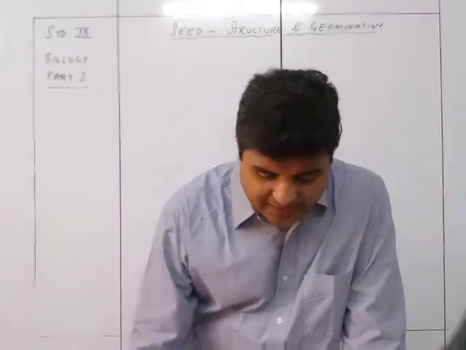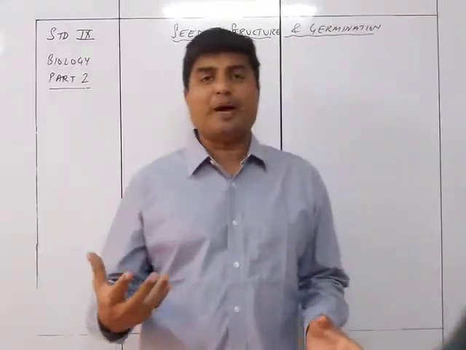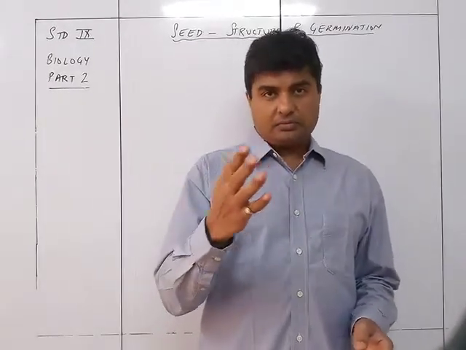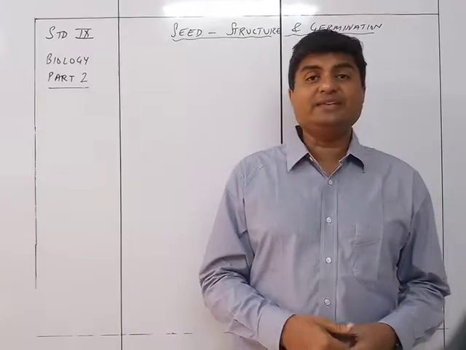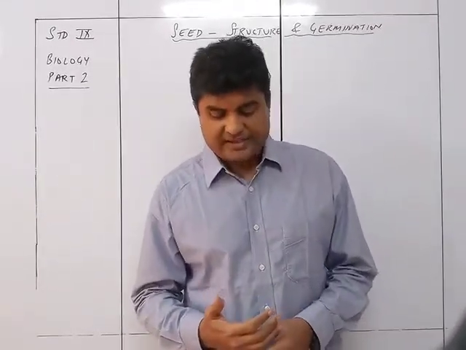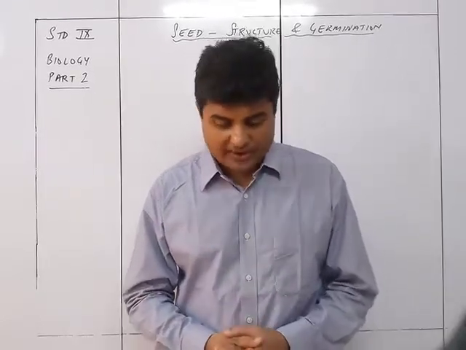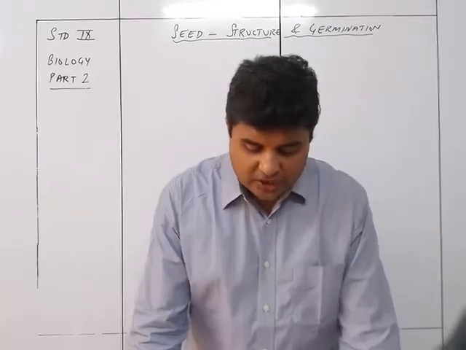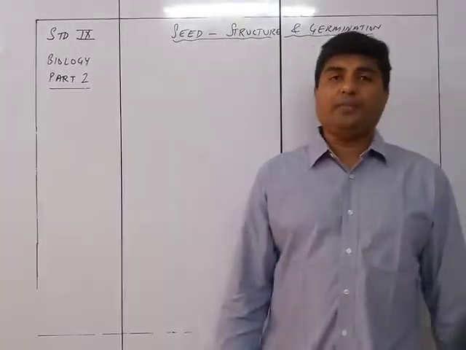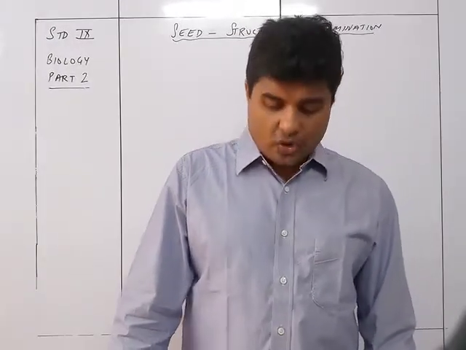All the changes leading to the formation of the seedling are collectively called germination. So the process by which the seed is getting converted into a seedling is called germination. The path, or we can say the changes which lead to the formation of a seedling from a seed, is called germination. So germination is the process of formation of a seedling developed from the embryo.